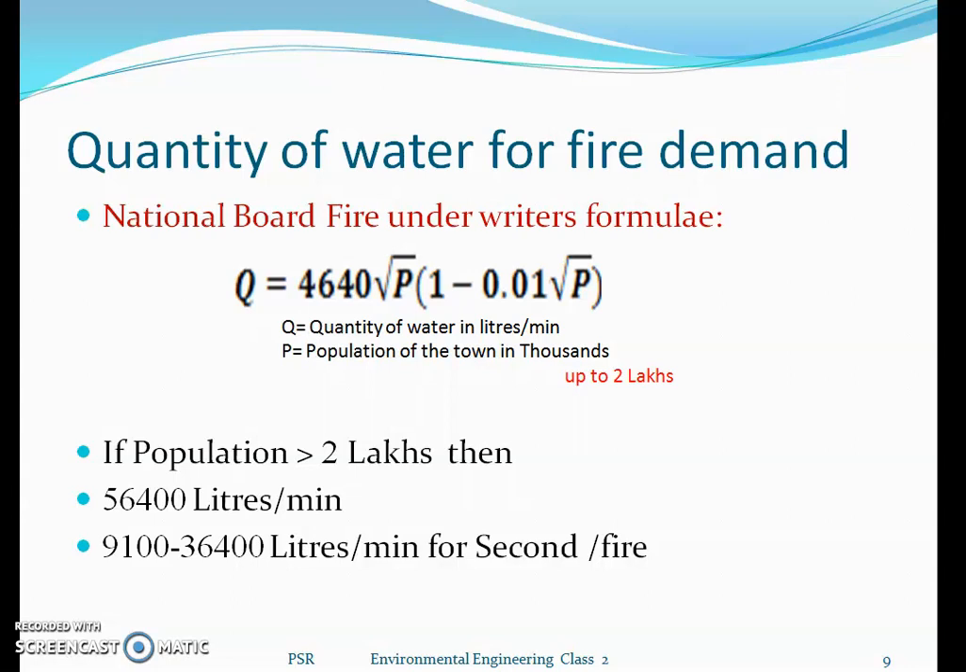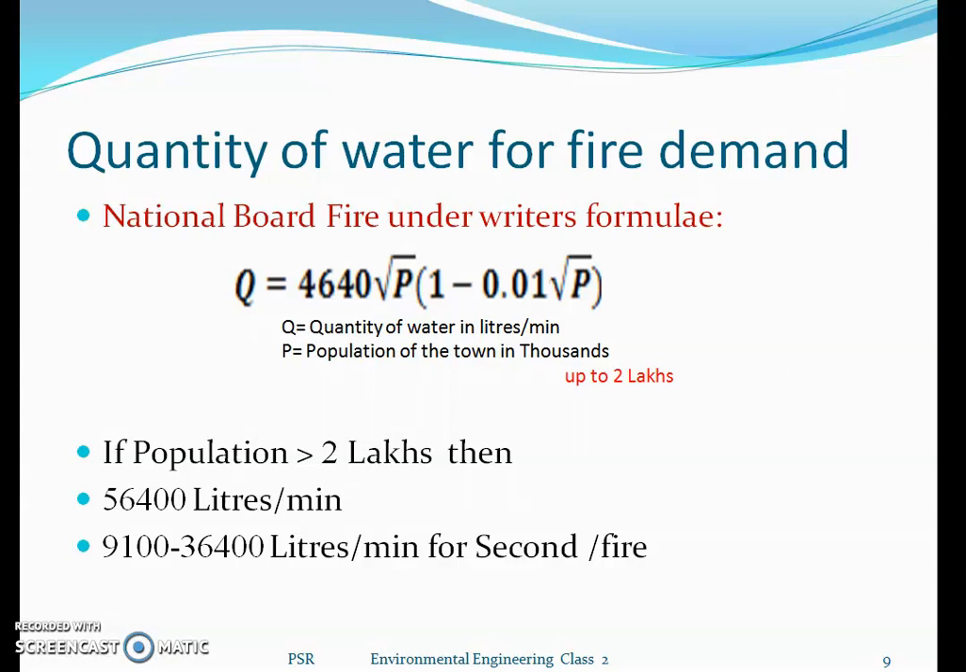P is the population in the city or the community. That population we have to mention in terms of thousands, then only this formula works out. This formula holds good if the population in the community or town is up to 2 lakhs. If the population is more than 2 lakhs, then we have to maintain 56,400 liters per minute. And apart from it, 9,100 to 36,400 liters we have to make ready for the second fire to meet the fire demand.